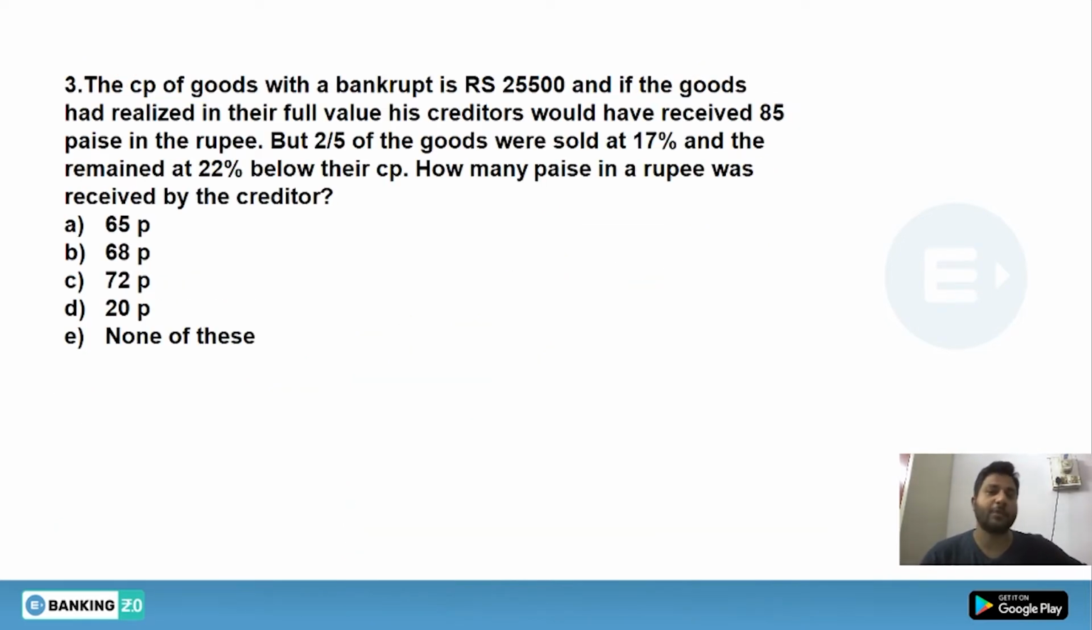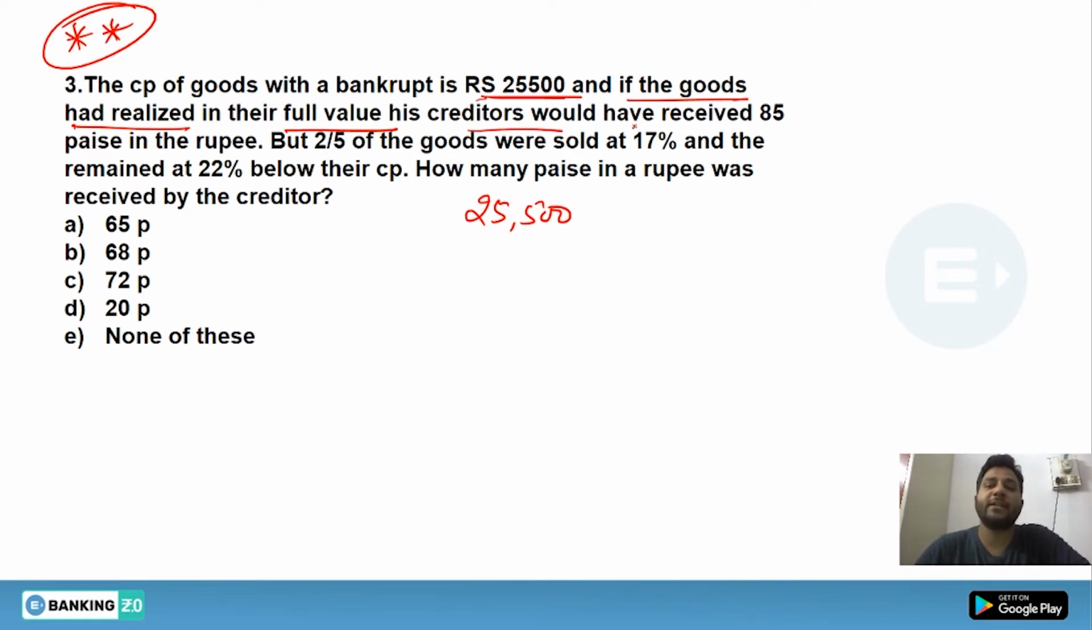All right, let's go ahead. Look at this question. From here the question will start using some very good method. Look at this. The cost price of goods with a bankrupt is 25,500. If the goods had been realized at their full value, his creditors would have received 85 paise per rupee. All right, but 40% of the goods, 2 by 5 is also known as 40%, 40% of the goods were sold at 17% and the remaining at 22% below their CP. That means they are selling their goods at a loss.